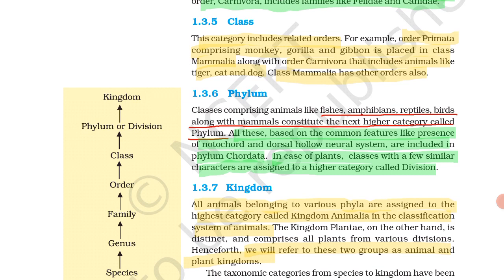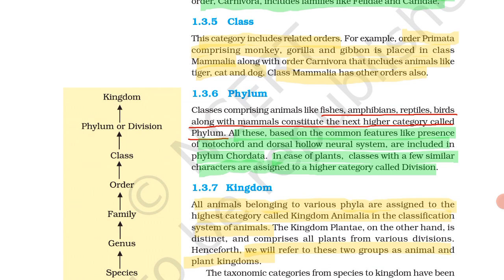Next is phylum. Class comprising animals like fishes, amphibians, reptiles, birds, along with mammals is considered under the next higher category, that is called phylum. What is meant by phylum? It has all things like fishes, amphibians, reptiles, birds, which have various categories. That is called phylum. Next higher category is called phylum.